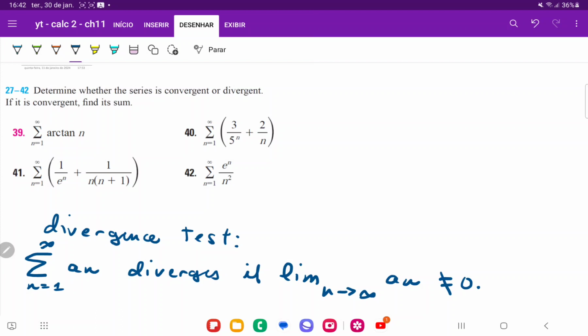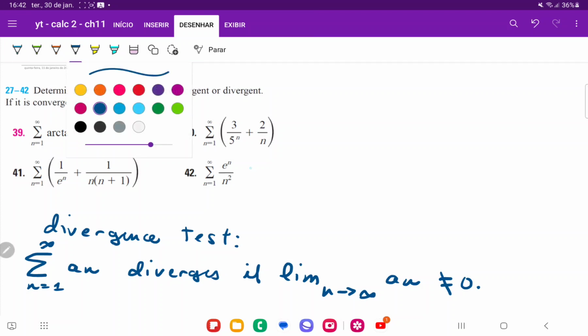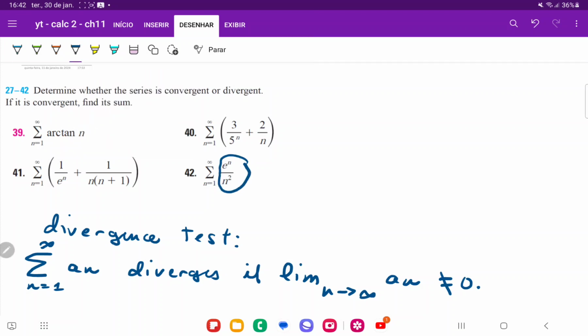This is because if the limit is not equal to 0, then since this is an infinite sum, you are constantly adding these non-zero terms. So necessarily your sum is going to keep changing with every term that you add, and it's never going to converge anywhere. So let's take the limit of this stuff here and see where it takes us.